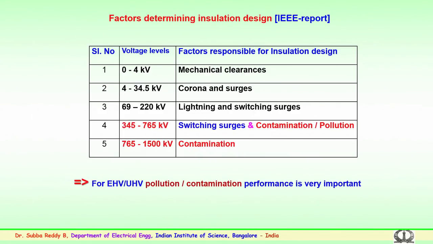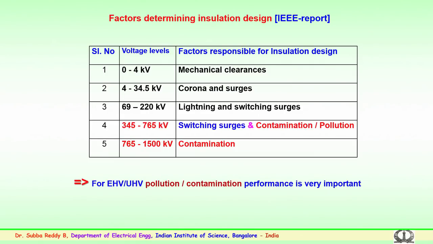So, before going into further details of the insulation, there are important factors which determine the insulation design. When we look into the IEEE technical report which is available, this report clearly demonstrates that for voltage levels up to 4 kilovolts, 0 to 4 kilovolts, the factors mainly responsible for the insulation design are the mechanical clearances.